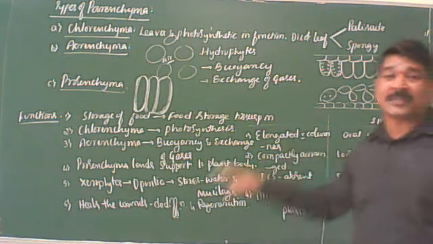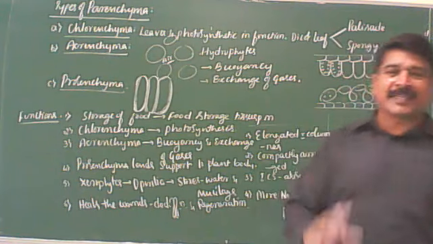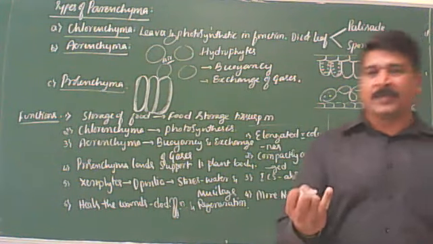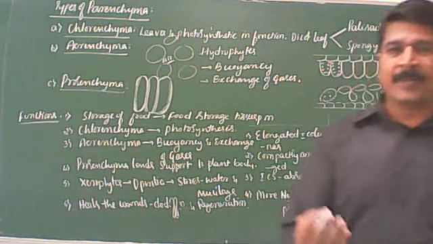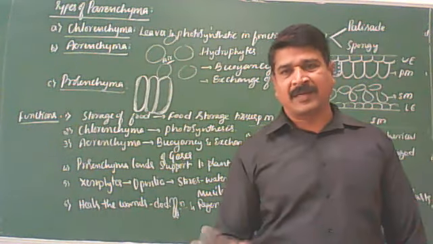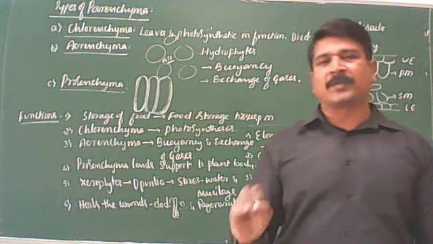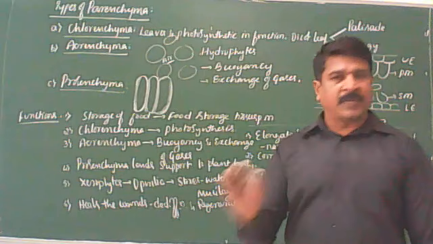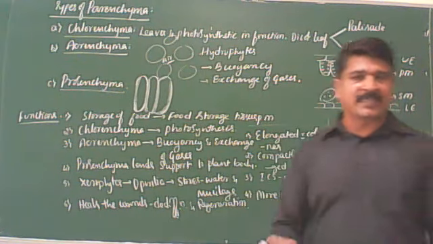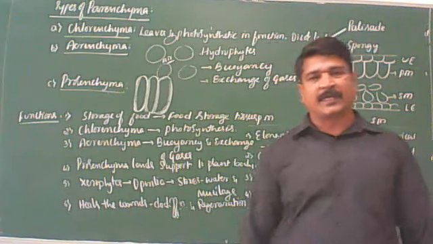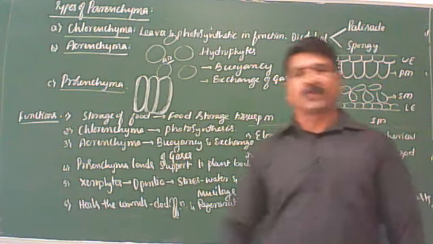Okay, what we have discussed under the parenchyma, once again I am going to repeat. It is a simple, living, non-mechanical food storage or ground tissue. Present in soft parts of the plant body, such as the cortex and pith of stem and root, pulp of the fruit, endosperm of the seed, mesophyll cells of the leaves, also found in association with the xylem and phloem. Hence it is called ground tissue.